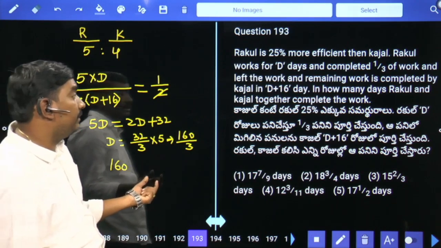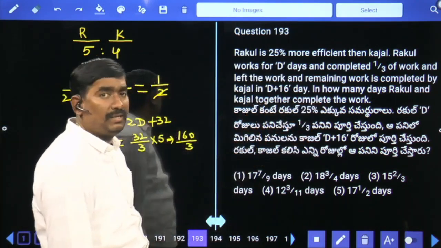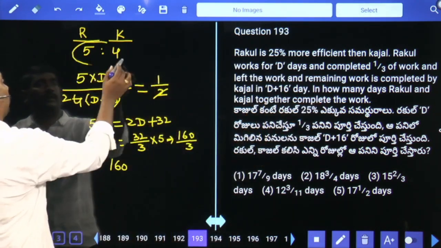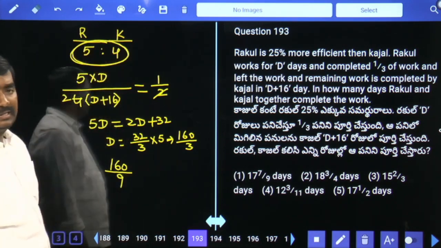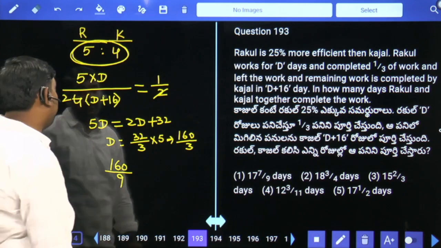These 160 units are done by Rakul and Causal together in how much time? Rakul and Causal together can do 9 units in one day. Then 160 units take how much time? 160 by 9 days.